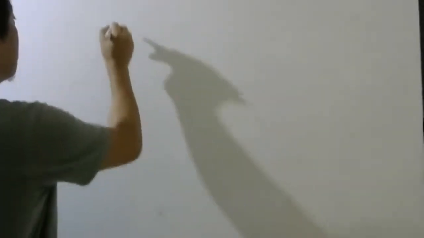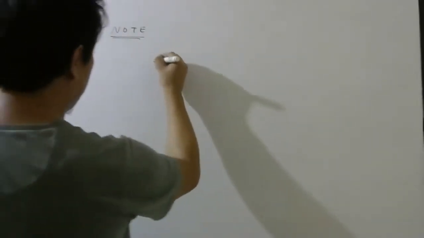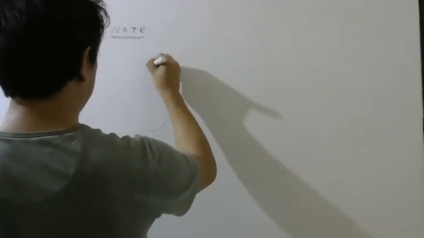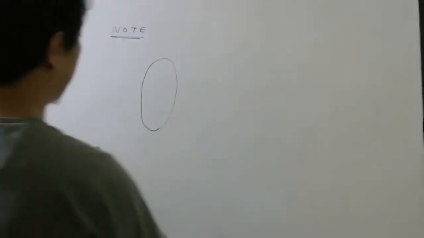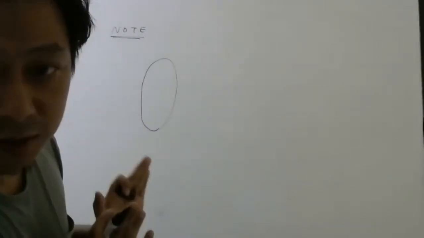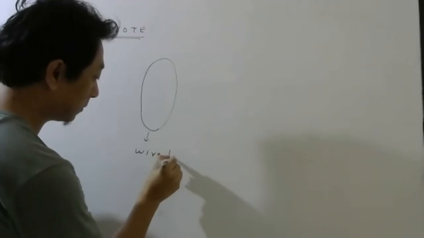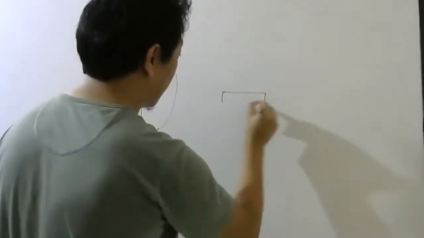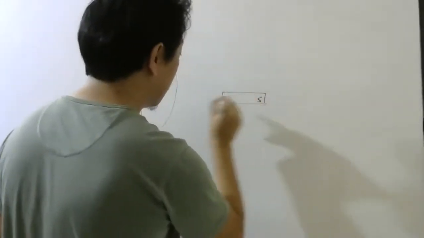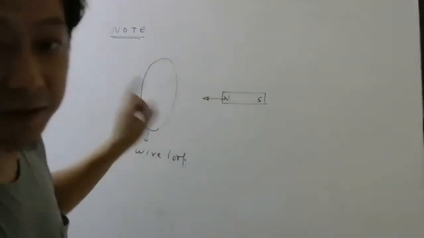So let us try to understand this part carefully, okay? So this is a note, under note you can write. Listen carefully all of you. Imagine this is your coil. I am keeping it this way, okay? That's just a wire loop. Nothing is there, okay? Wire loop. Now I have a magnet. When I move the magnet, I am getting current in this circuit.